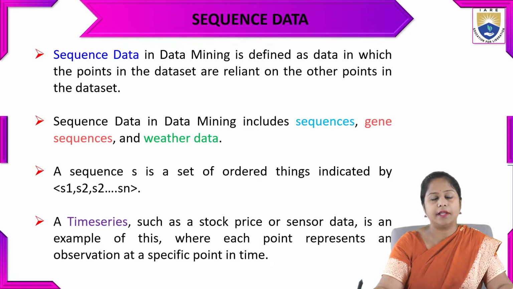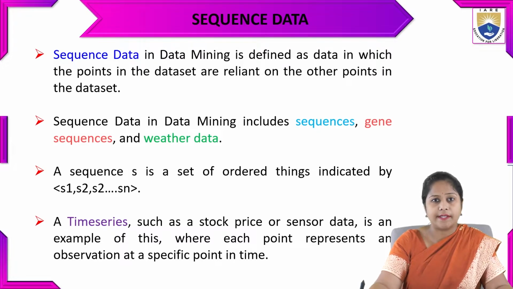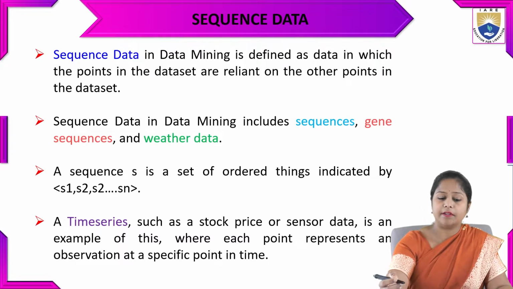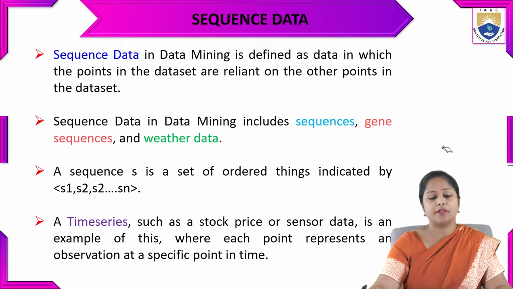In our body, the genes will be there, and the gene pattern will be somewhat complicated. The text will be in the form of a sequence, which is called sequence data. Sequence data includes gene sequences, weather data and other types of sequences.